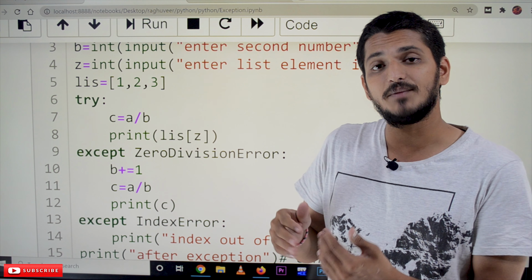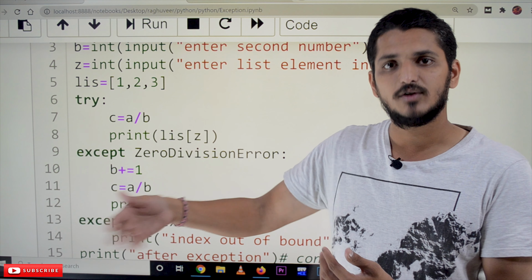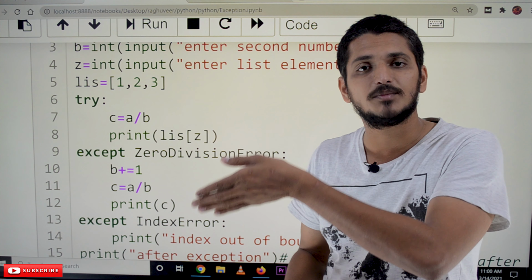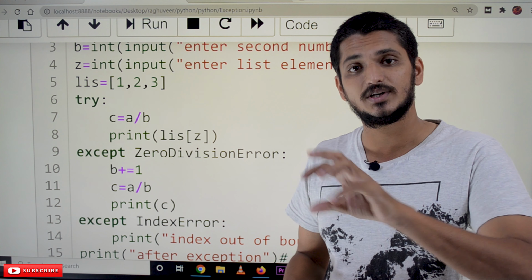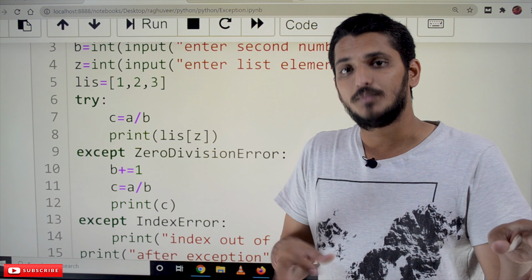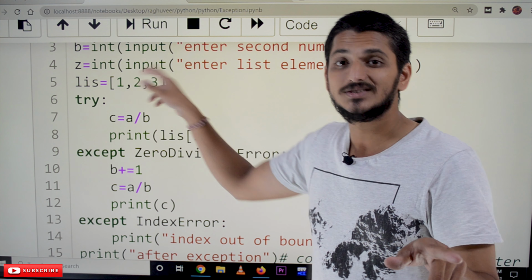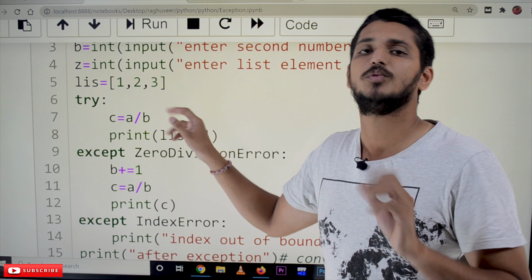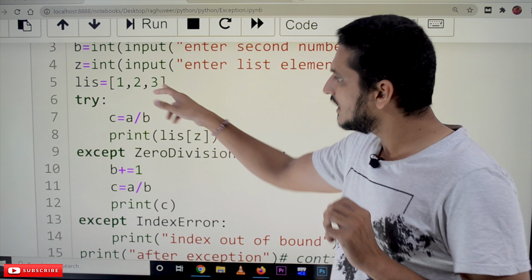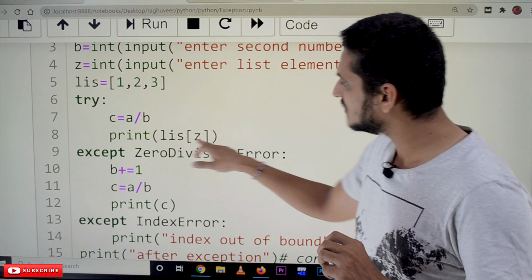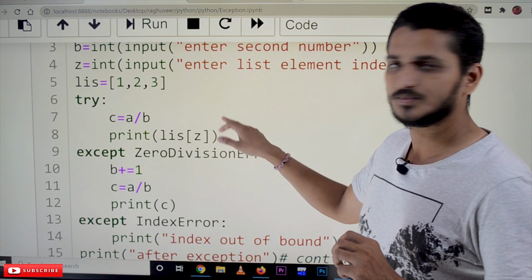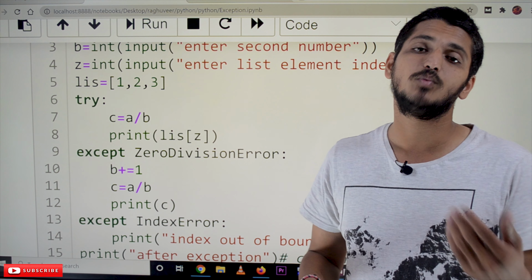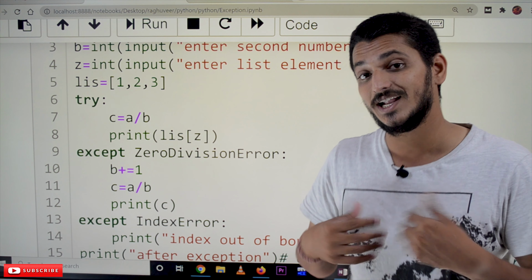If you give any number out of 2, 5, 6, 7, that is an index out of bound exception, from the list of exceptions which we discussed in our previous class. We are not discussing what index out of bound exception is; we are hoping that you already know what it means. Here there is a chance of getting two different exceptions: one is divided by 0, the other is index out of bound exception. We have to handle them separately.